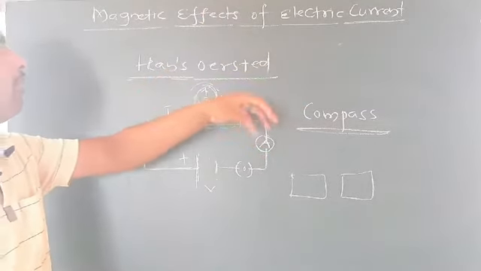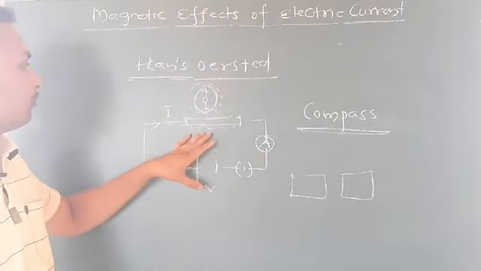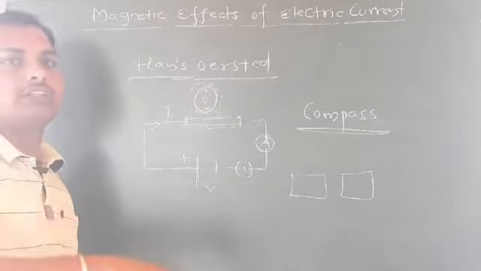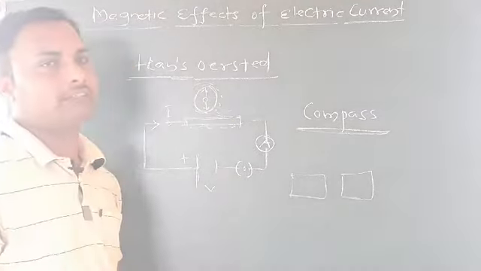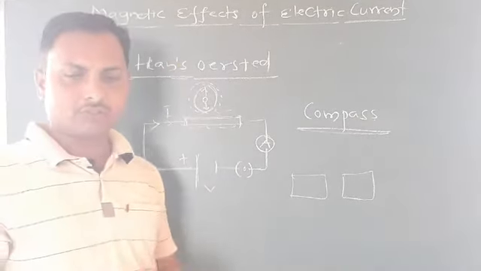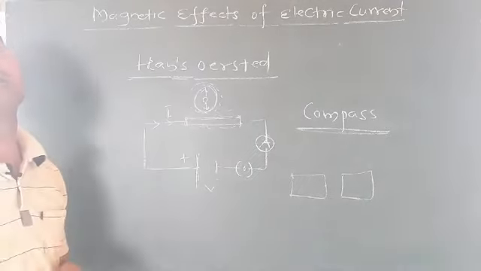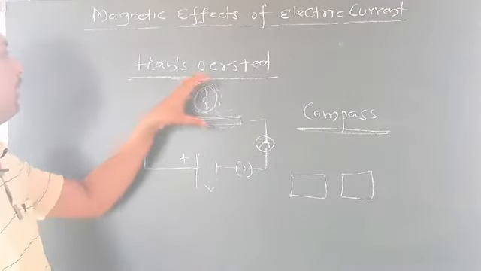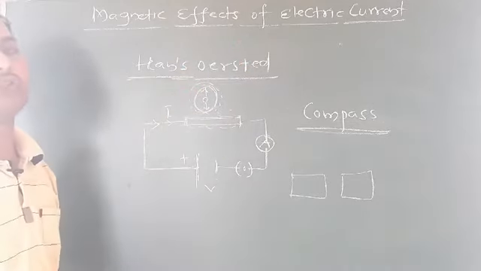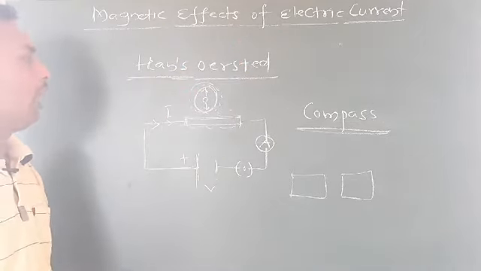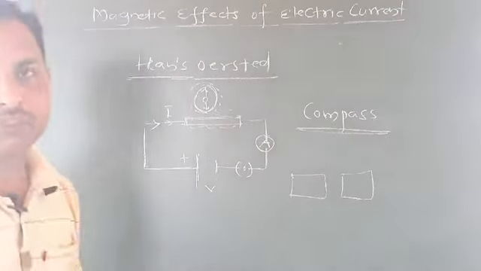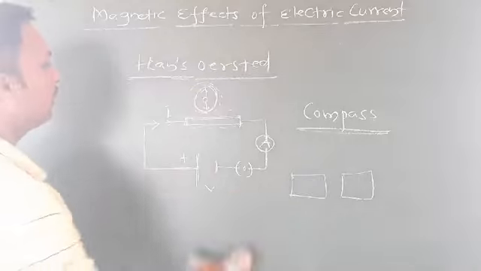Then he confirmed that when current is passing through any conductor, it will get magnetized, and this is the magnetic effect. So who introduced this magnetic effect of electric current? We can say Hans Oersted. I hope you understood this concept. Let me move to the next concept that we need to study here.